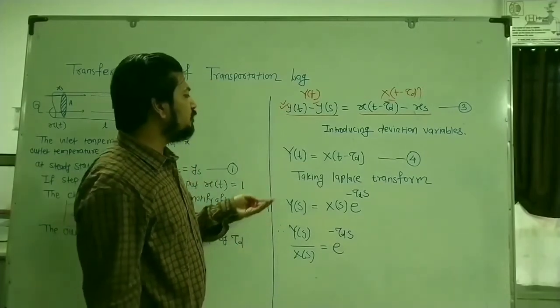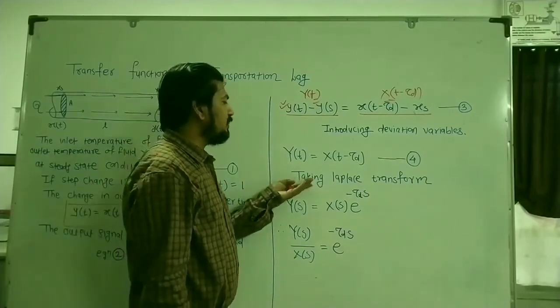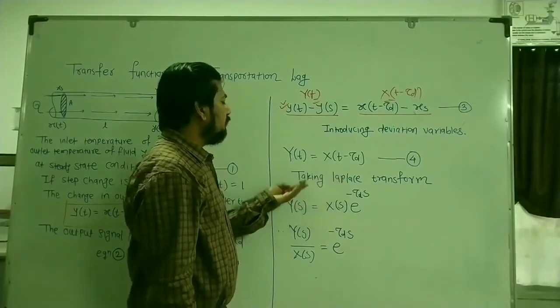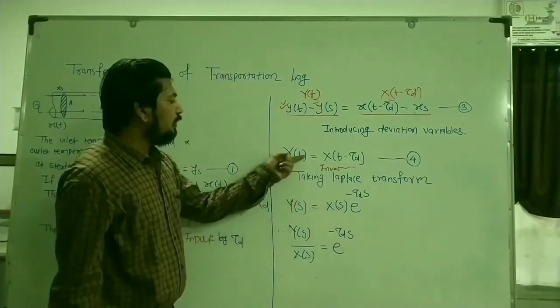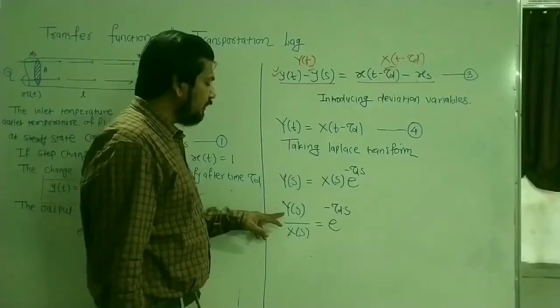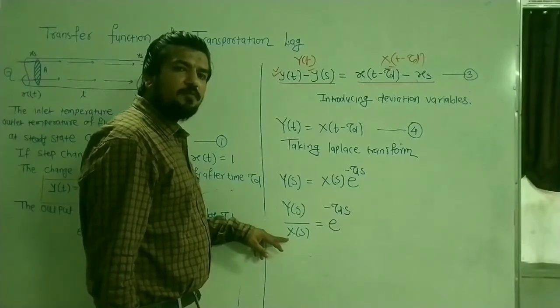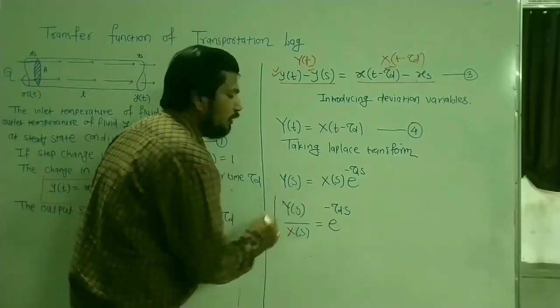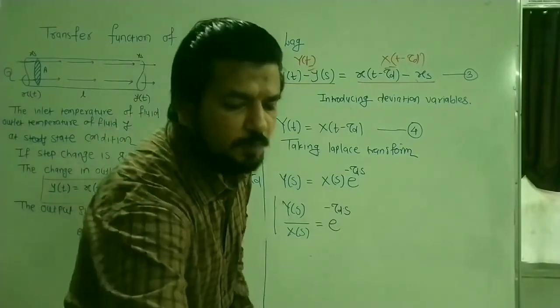What remains now is only to take the Laplace transform. So taking the Laplace transform, the ratio of the output deviation variable Y of s to the input deviation variable X of s is equal to e to the power minus tau d s.